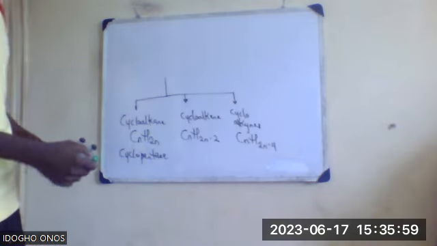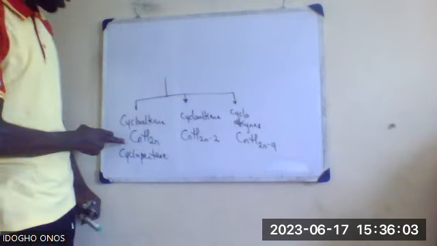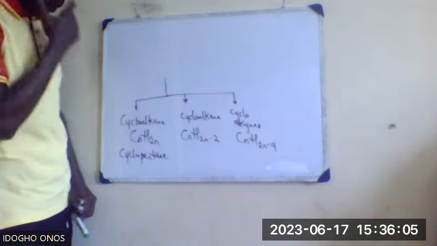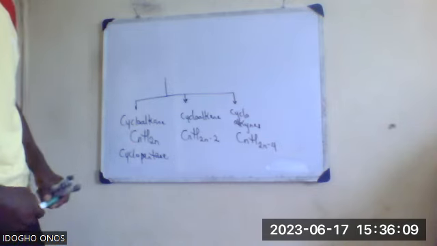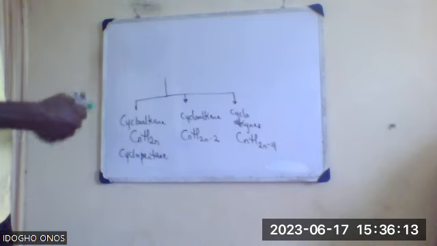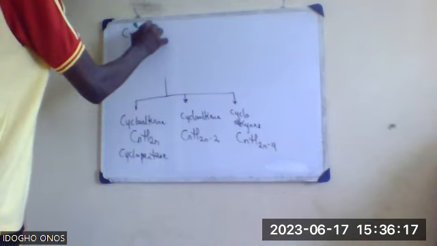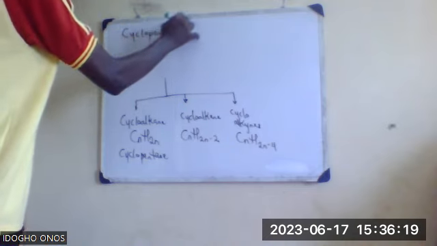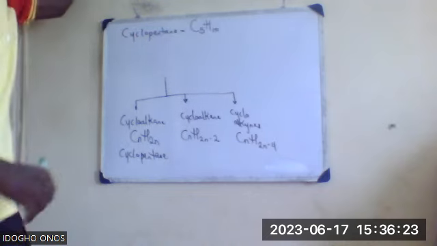Yes, I'm here. Okay. So for cyclopentane, since the general molecular formula is CnH2n, pentane has how many carbon atoms? Pent. I think that should be 5. So that means cyclopentane will have the molecular formula C5H10.